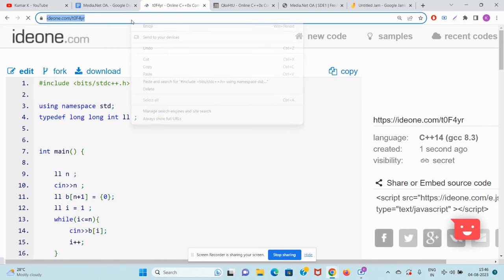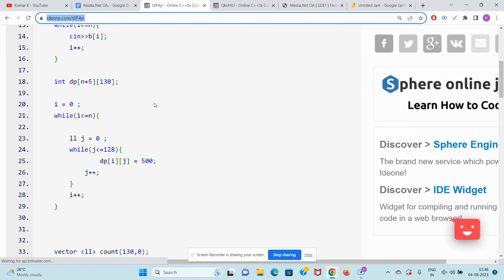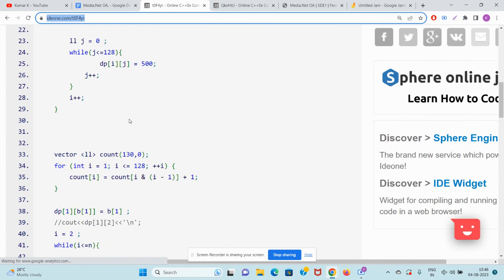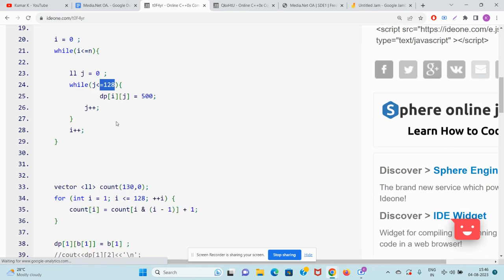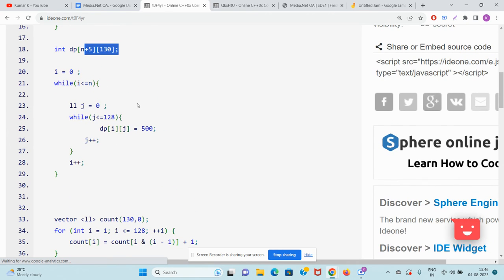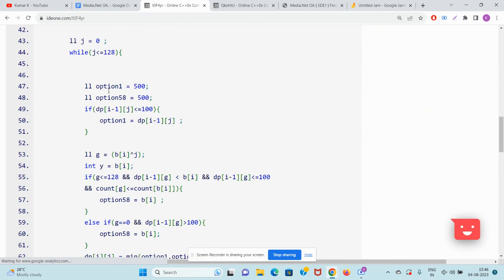Okay guys, you don't need to worry. Now the time complexity will be very small here, because I am only using two loops, i and j. N into 100 will be the time complexity, and N into 130 or so will be the space complexity. Here also two loops.